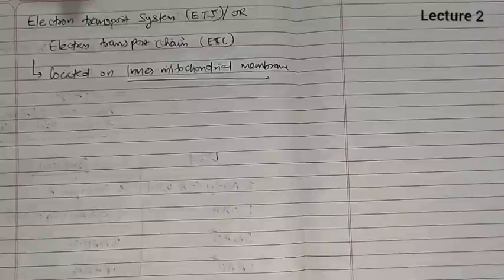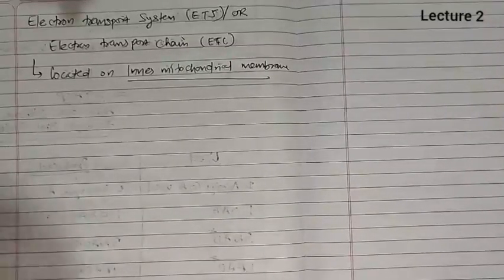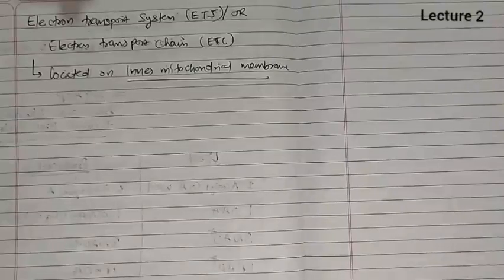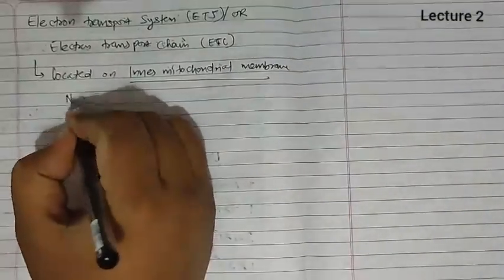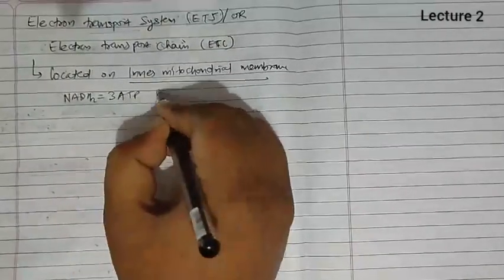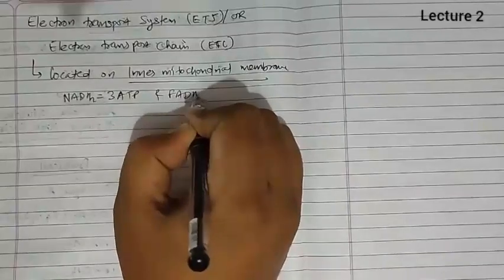Now first we understand what this electron transport system is made for. Actually in glycolysis and Krebs cycle, we have considered NADH2 is equal to 3 ATP and FADH2 is equal to 2 ATP.